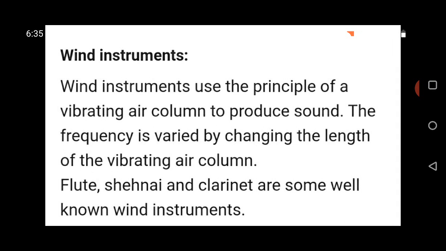Wind instruments. The sound produced by a wind instrument is due to the vibration of air columns. These instruments are hollow or coiled pipes having some holes. The holes are opened or closed to change the length of the air column. Air is blown into these instruments to produce music. Examples of wind instruments are flute, shehnai, trumpet, and saxophone.